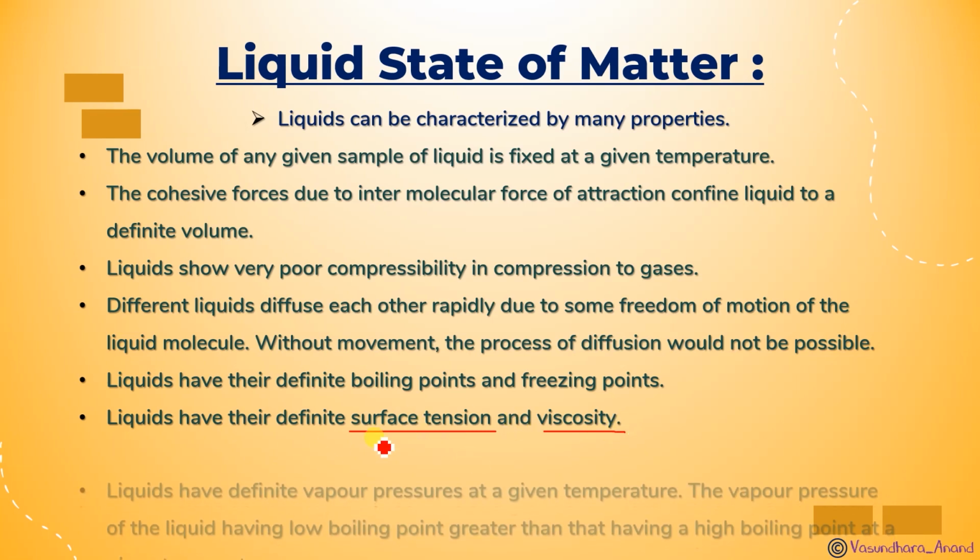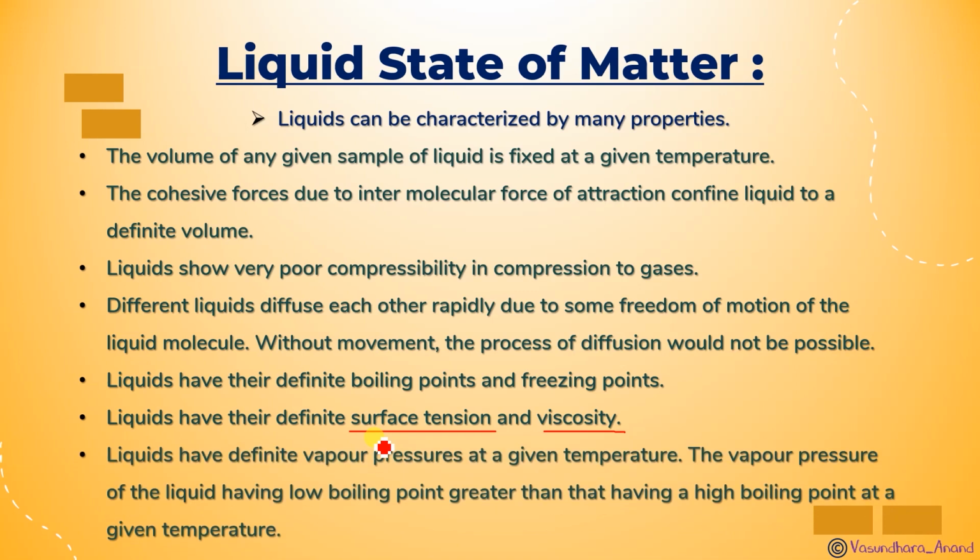Liquids have a definite vapor pressure at a given temperature. The vapor pressure of a liquid having a low boiling point is greater than that of one having a high boiling point at a given temperature. Let me explain this sentence in a small way: vapor pressure is inversely proportional to boiling point. So if the boiling point is high, then the vapor pressure of that liquid will be less. And if the boiling point is low, then the vapor pressure of that liquid will be high.